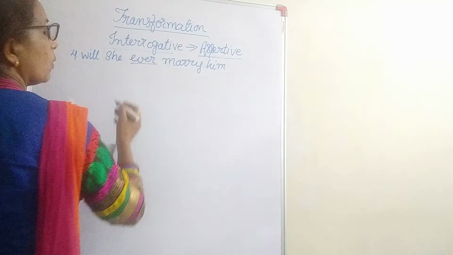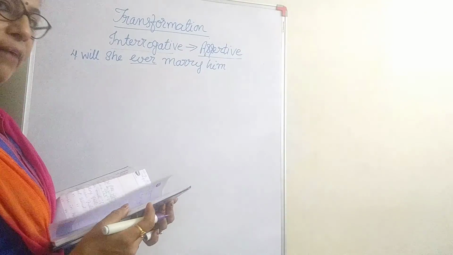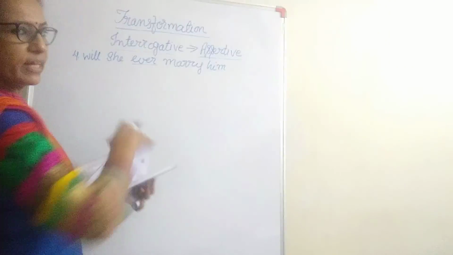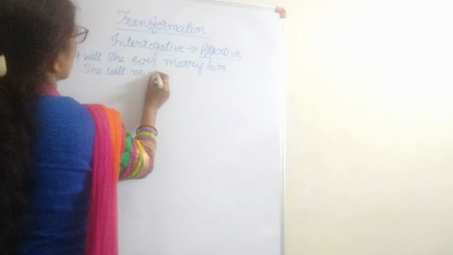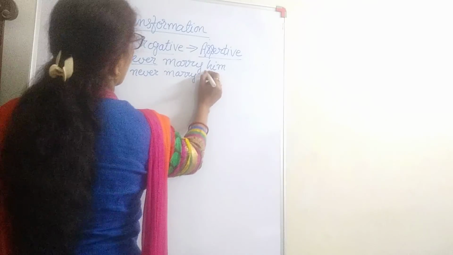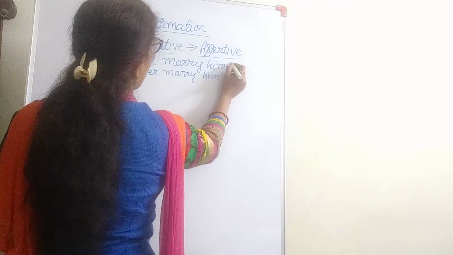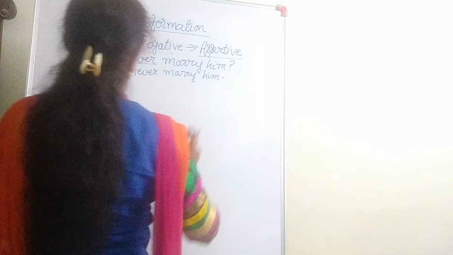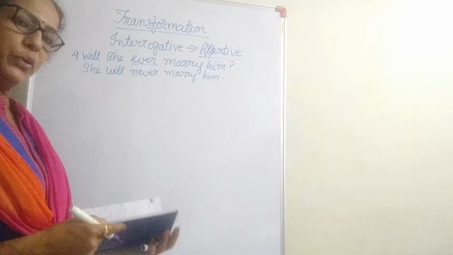So, will she ever marry him? Ever will change into what? As per the rule, never. And this is a positive sentence, so affirmative, we will make it negative. So what will be? She will come in the first position, will comes in the second, and ever will become never. So she will never marry him. Will she ever marry him? No, she will never marry him. So ever is changed into never.